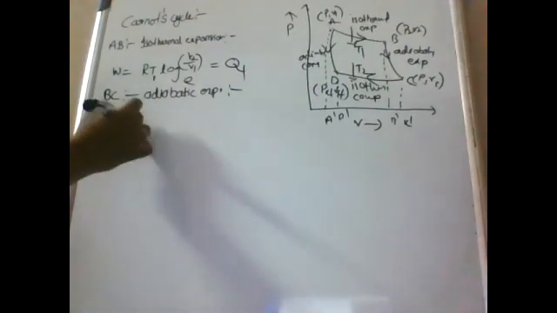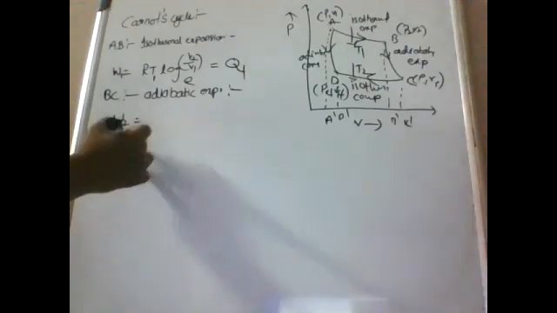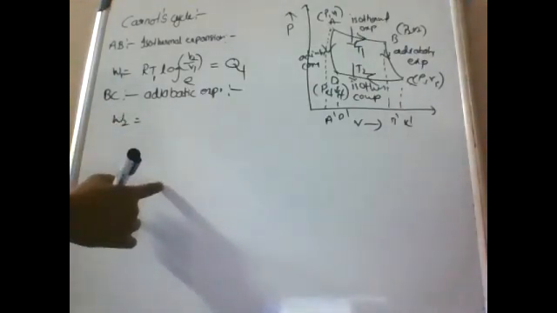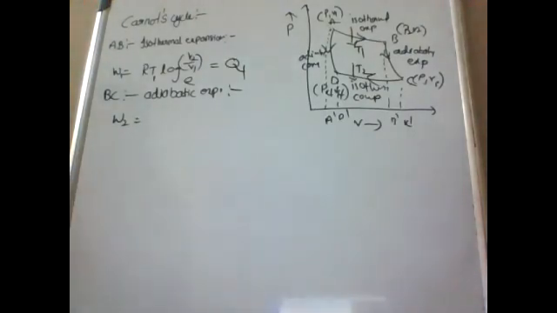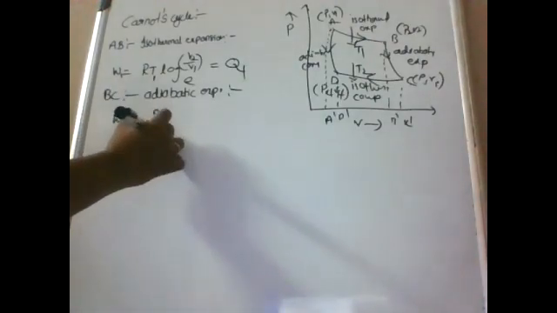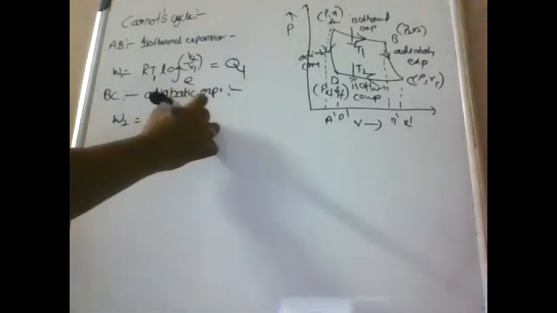In the final state, the pressure and volume of the gas are P3, V3. Then the work done here, W2, equals, as we already know for an adiabatic process, the work done is capital R by gamma minus 1 into T2 minus T1.